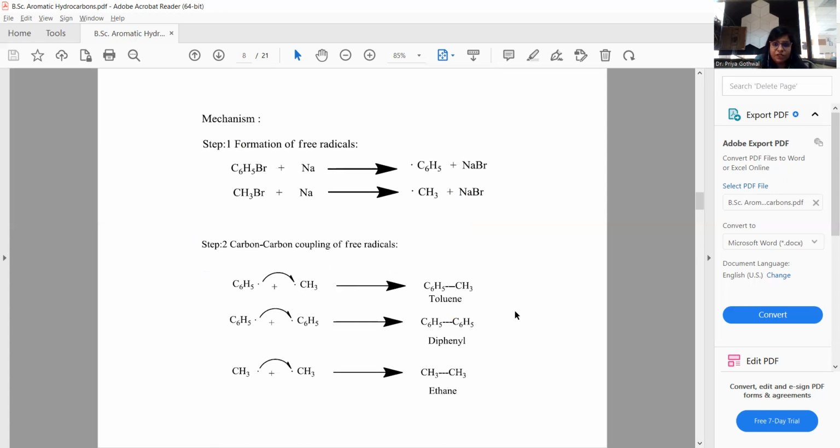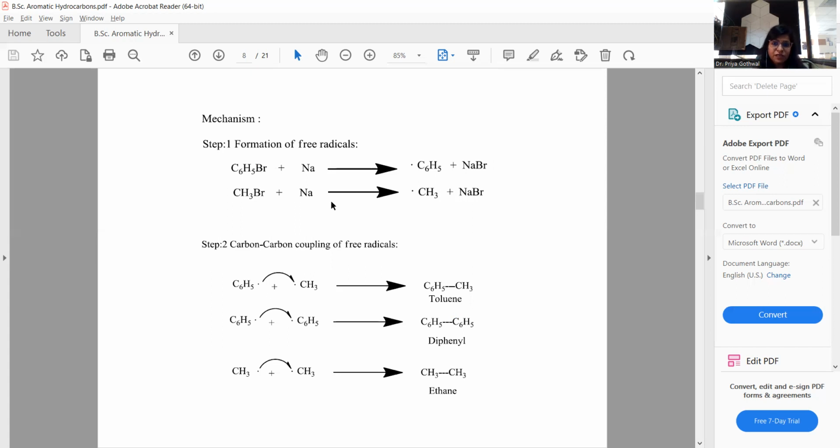The mechanism of this alkylation proceeds in two steps. Step first, formation of free radicals during the course of the reaction. C6H5Br, which is bromobenzene, reacts with sodium, the active alkali metal, to form a phenyl free radical along with sodium bromide salt. Methyl bromide reacts with sodium to give a methyl free radical along with sodium bromide.